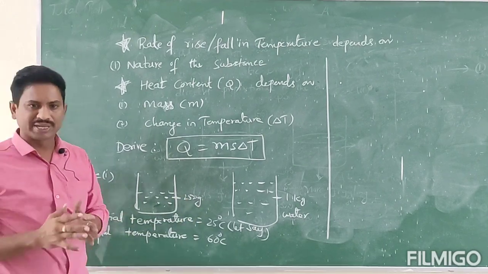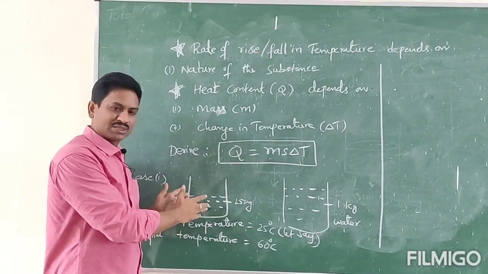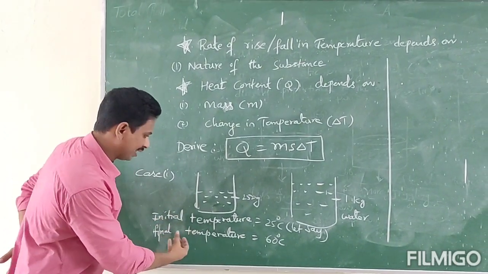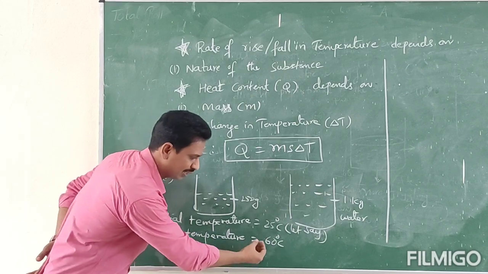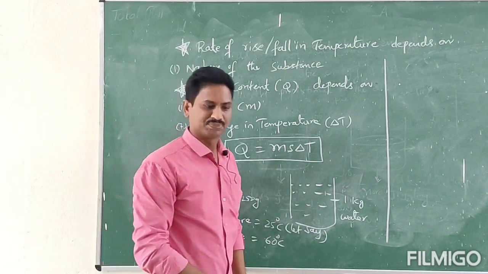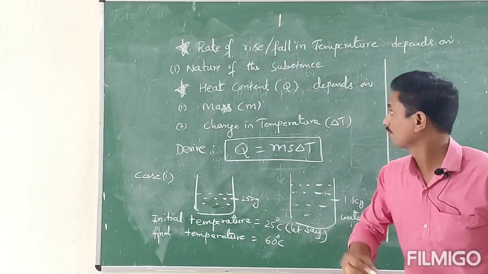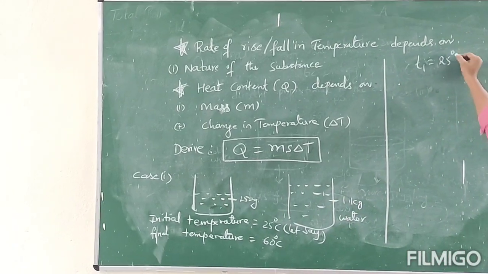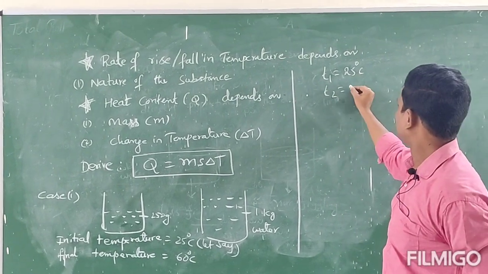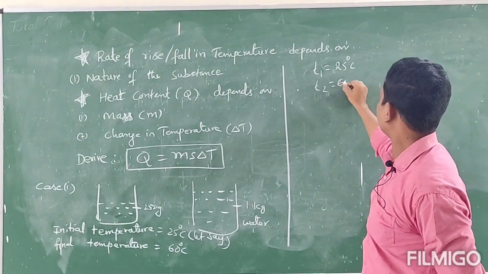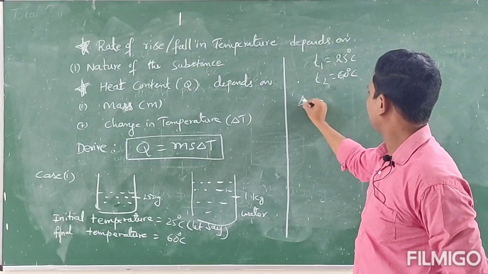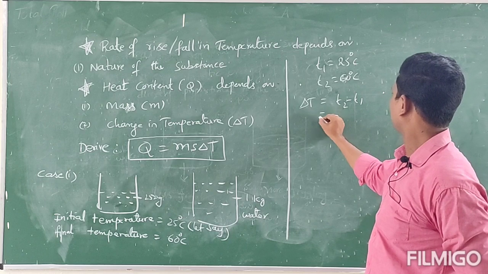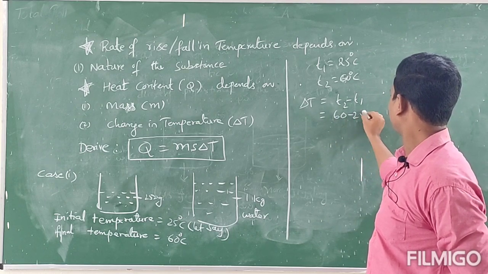Now our aim is to supply heat energy so that the final temperature is 60 degrees. That means here T1 is equal to 25 degrees centigrade and T2 is equal to 60 degrees centigrade. Therefore the change in temperature delta T equals T2 minus T1, that is 60 minus 25.